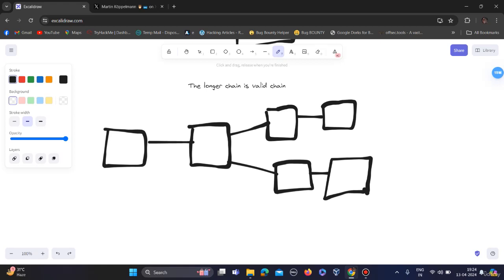So the attacker starts mining this chain faster, because they have the majority of the computational power now.